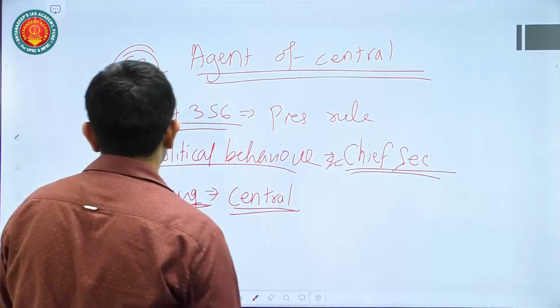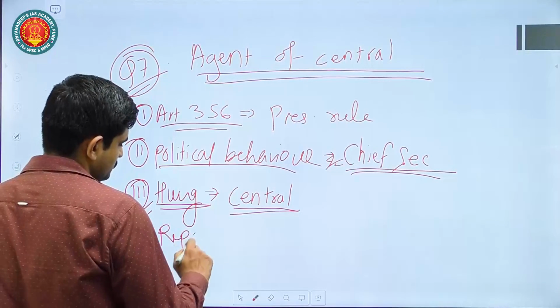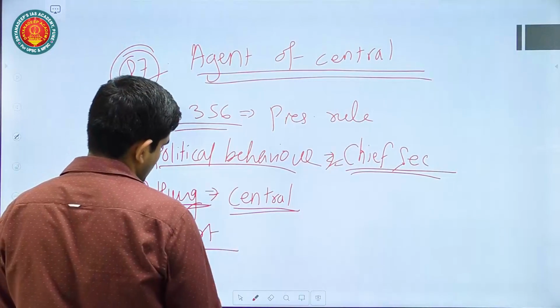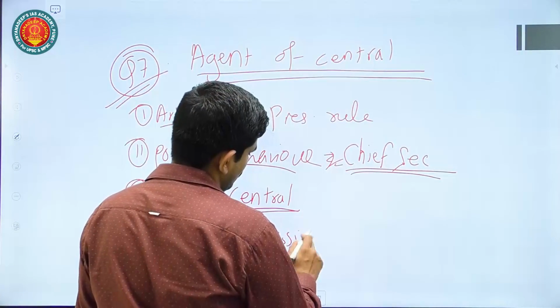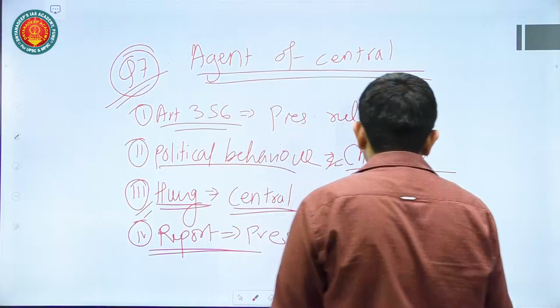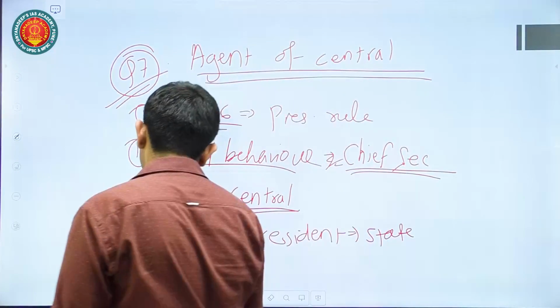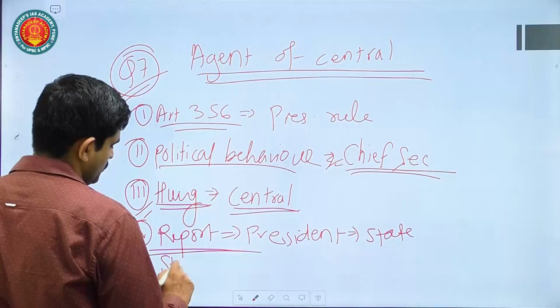Then also you can talk about how the report of governor given to the president with respect to state may be biased, or many times state laws are reserved for the consent of president.